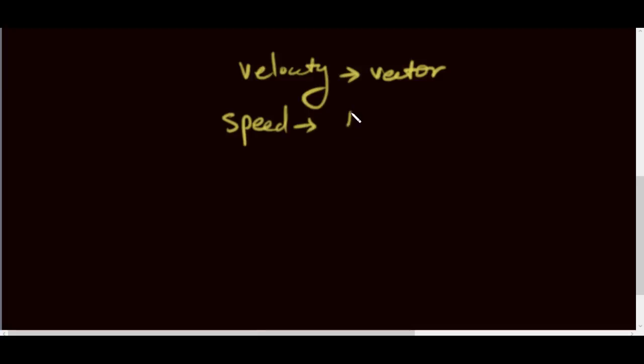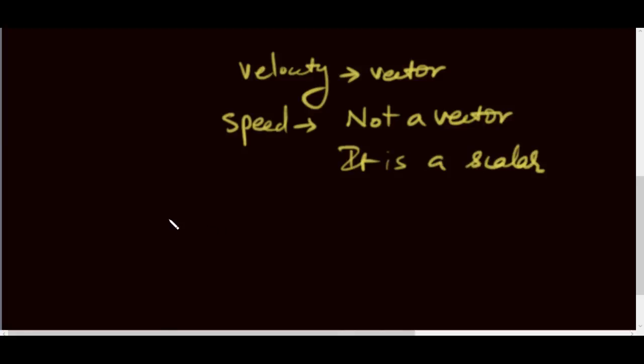So we were talking about velocity. So velocity is a vector, we know. It has direction. Speed, on the other hand, is not a vector. It is a scalar quantity. So how do we know that? So for example, again, in a straight line, when a person travels from A to B, he is traveling along the unit vector i.